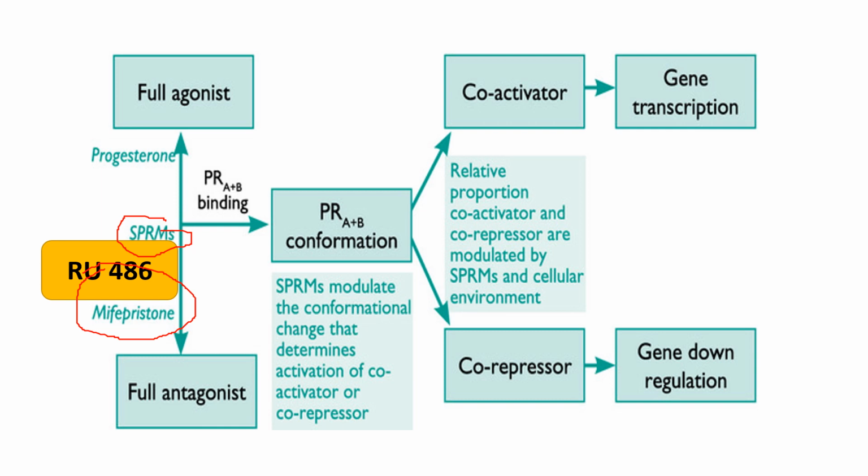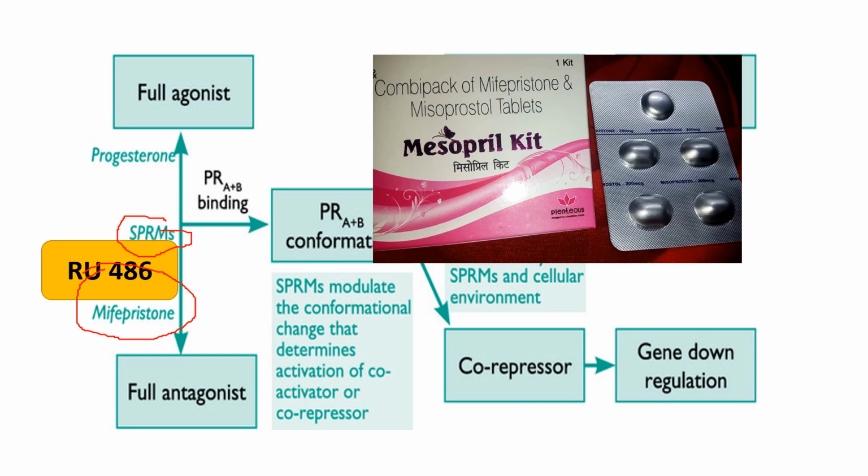So it is seen that mifepristone and a combination of mifepristone and misoprostol, which is a prostaglandin, can be used. Prostaglandin is very much excitatory to the uterine musculature. So this combination can be used for elective abortion. This is a clinical use of this drug.